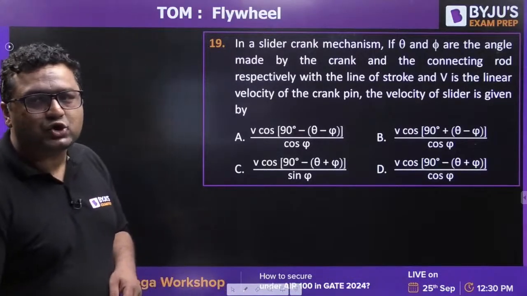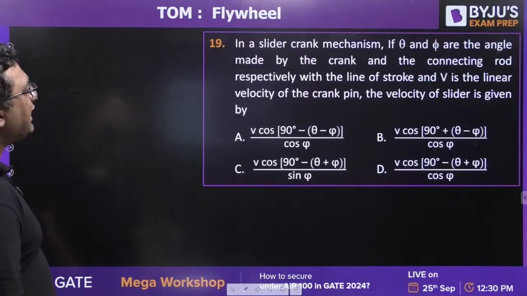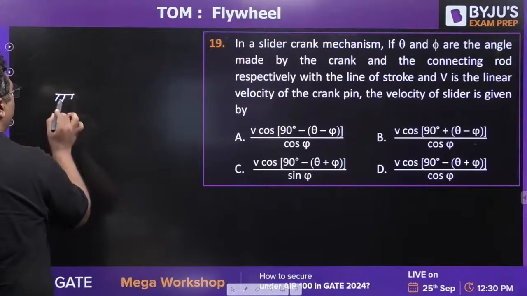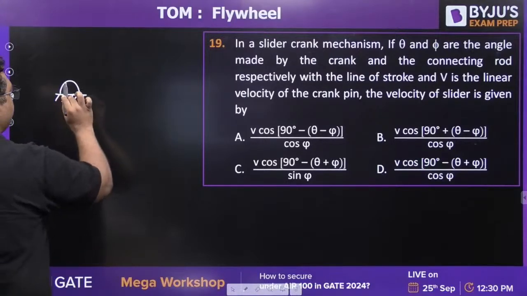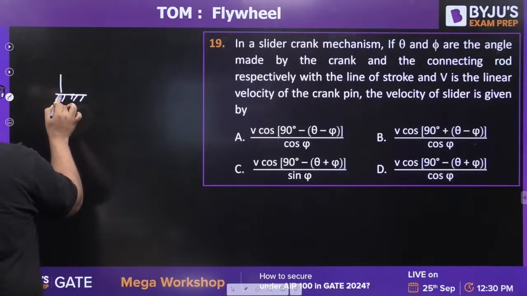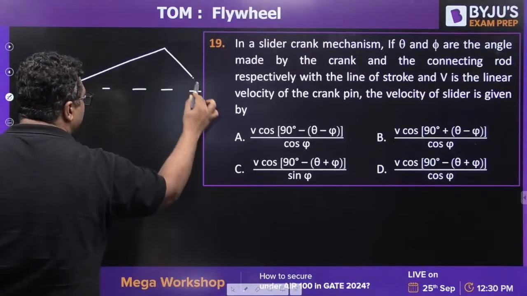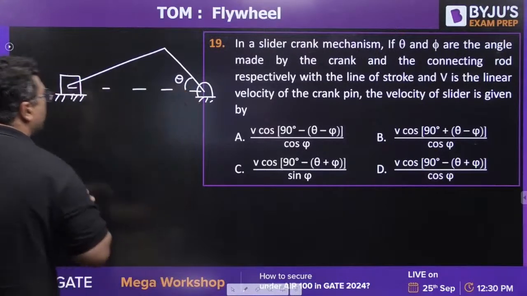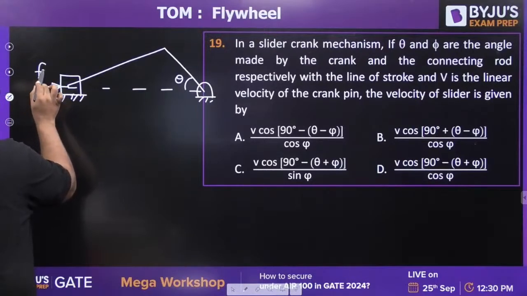So this is the next question. Question number 19. Here they are saying that in a slider crank mechanism, theta and phi are the angles made by crank and slotted bar. So here we are having the crank, or let us take the slider here. This is the connecting rod. This is the crank. This is theta. You know that there will be some force coming here, F net.